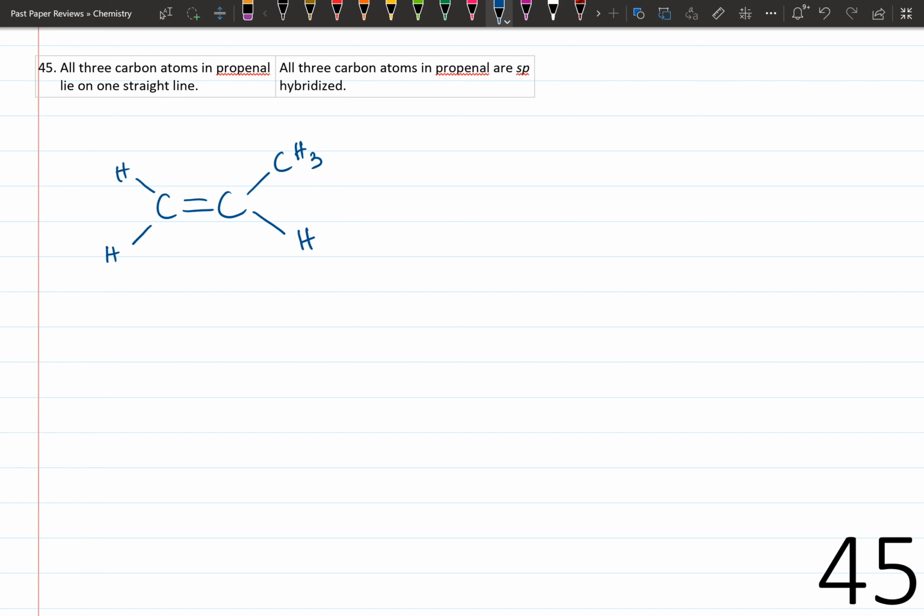All 3 carbon atoms in propanol are sp hybridized. They are actually sp2 hybridized due to 3 repulsion units. Therefore, the second statement is false as well. The answer is 5.